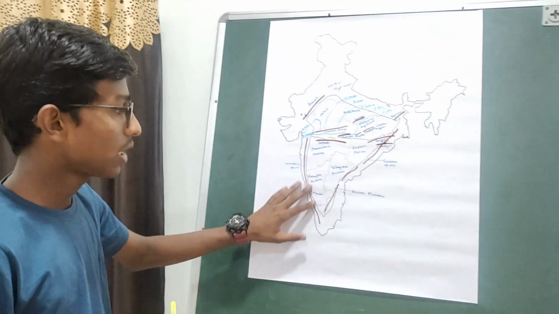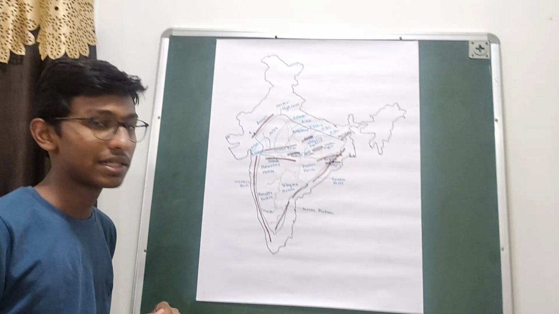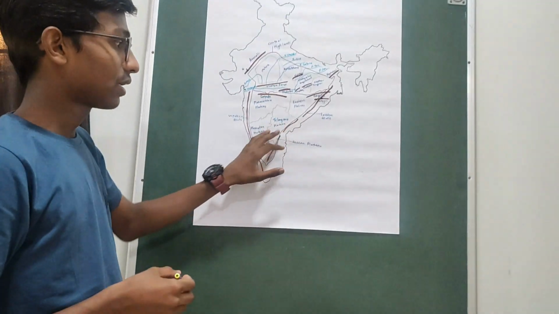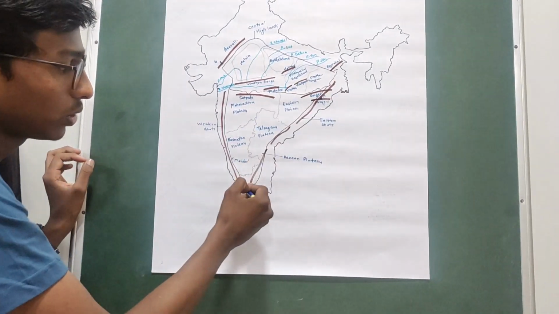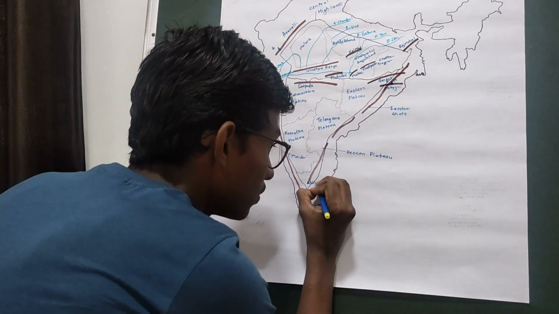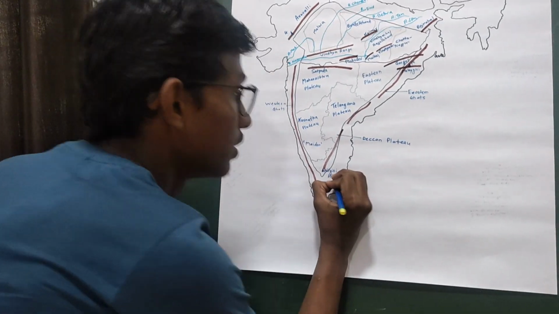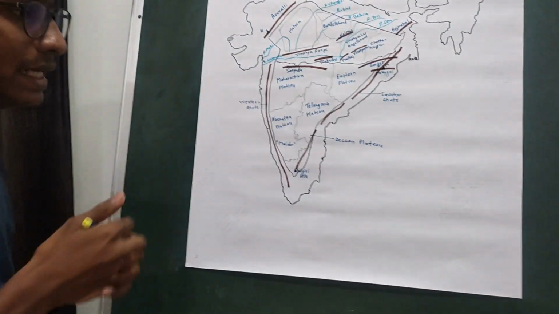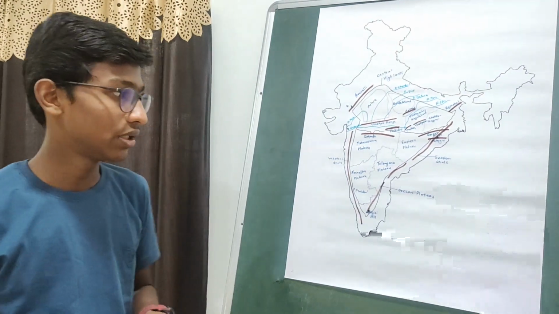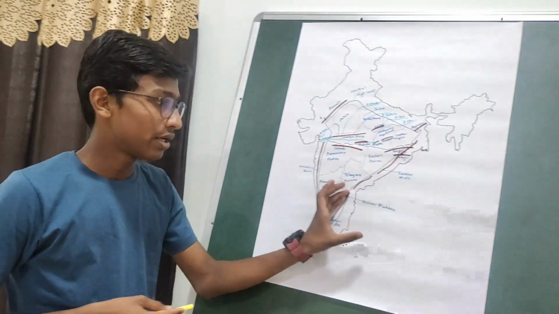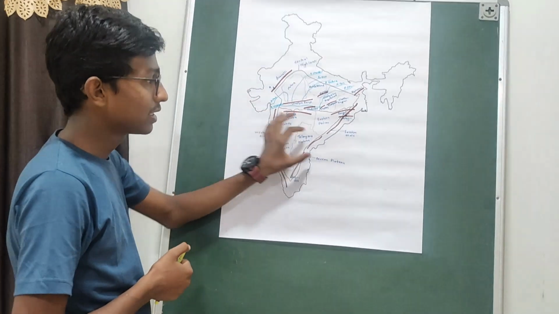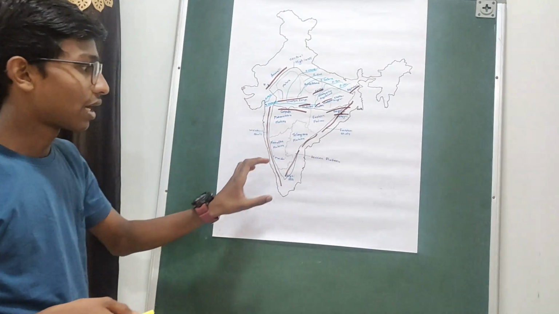The highest peak of the Western Ghats is Anaimudi, and then we come to the Eastern Ghats. They extend from West Bengal to the Nilgiri Hills. From West Bengal to the Nilgiri Hills they extend, and they have an elevation of about 900 meters, and the average width is 100 to 180 kilometers. If we compare them to the Western Ghats, their width is much greater.